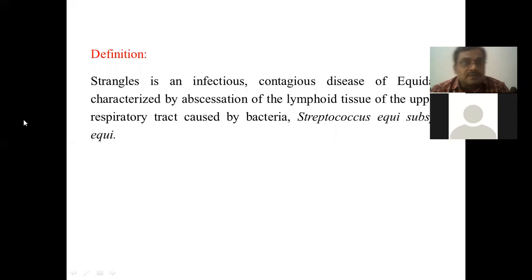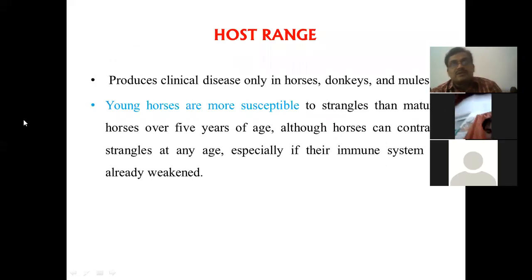So, after this brief introduction, we should move to whom it affects. The bacteria Streptococcus equi is adapted to only the equidae family, that is horses, donkeys, and mules. Very rarely it causes any infection in other animals. It is restricted to the equidae family, not as glanders, and it is also not zoonotic, as you know.